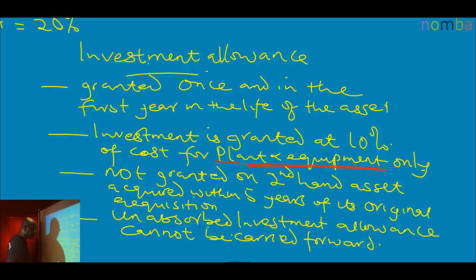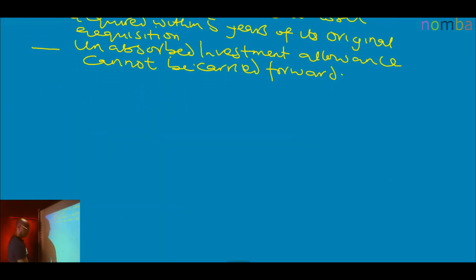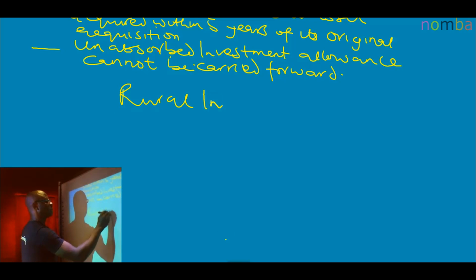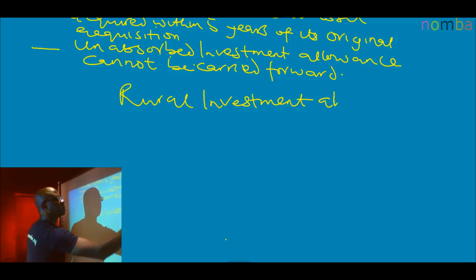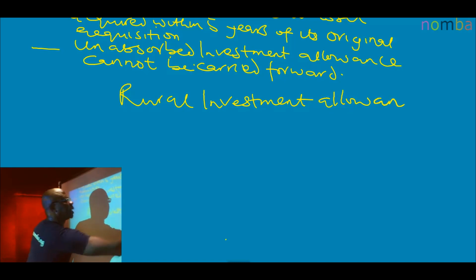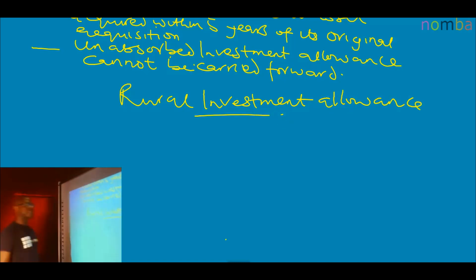Let's look at rural investment allowance. This is another type of allowance. This is allowance that is granted to businesses that are not located within 20 kilometers from normal facility.